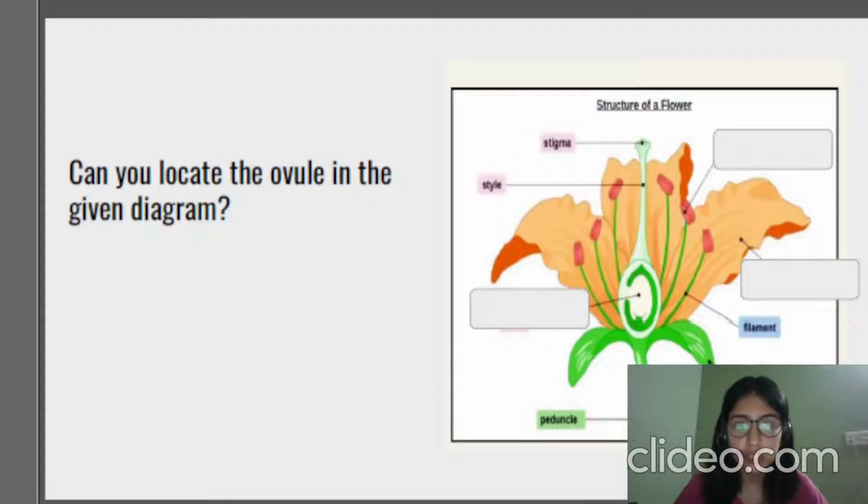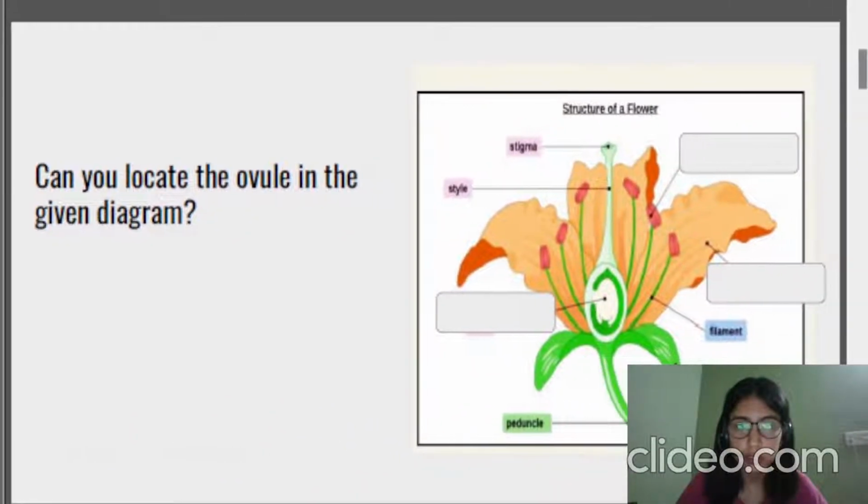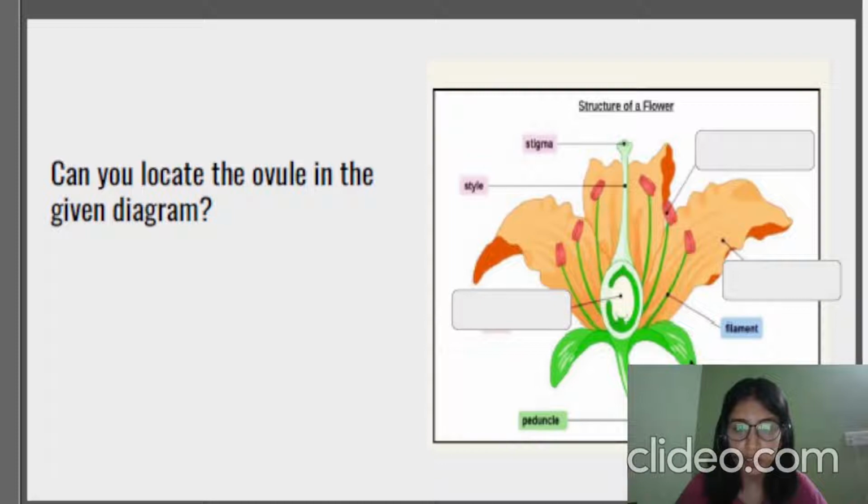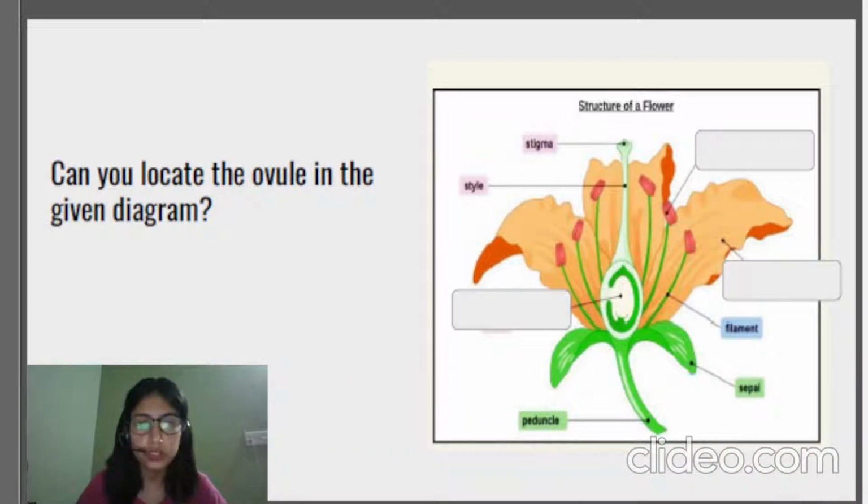Yes, now this is the part we are going to start with. I will be moving myself here so that you can view it properly. You will try to locate the ovule in the given diagram. As you know, we have already discussed the structure of the flower, that is, how the flower undergoes reproduction. The flower is a sexual structure basically. So you will be locating the ovule in this given diagram. I will give you a few seconds.